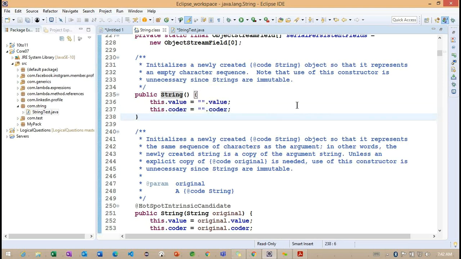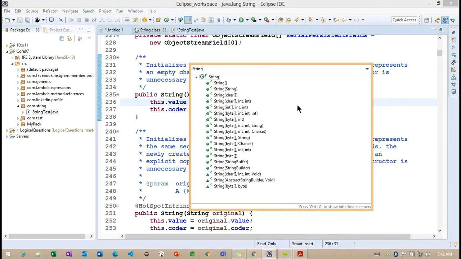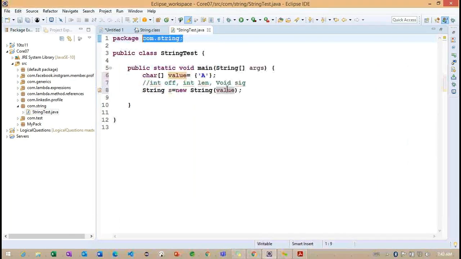Okay. So we'll try to check one more constructor. Now you can see, this is the way we need to think about the constructors here. And we identified the purpose of this particular constructor. Now what are we doing here? Basically we are trying to pass the character information.